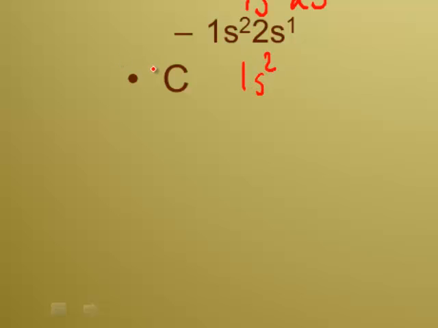Let's see, I usually do this, Mrs. G. I don't know if you do this. Some people like to do this. I start with 6 electrons because carbon has 6. I've used 2, so now I have 4 left. So what's next? 2s2. I just used 2 more electrons, so I'm going to update my number. I've got 2 more to go.